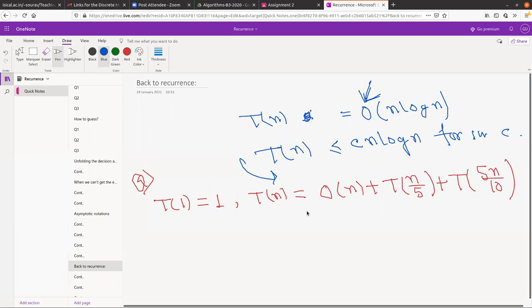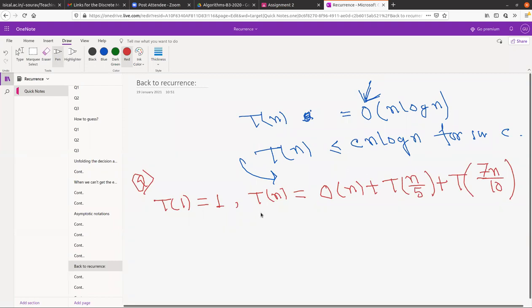Which method are you trying to use to solve it? Any method you like. You have written 5n by 10, that is n by 2. Oh, sorry, that should be 7n by 10. Thank you. Okay, that is 7n by 10.